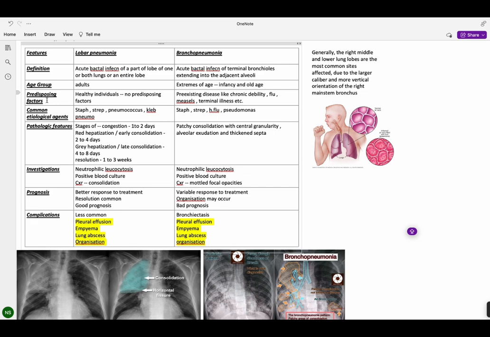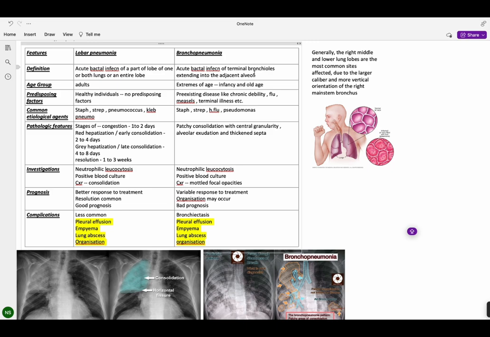Now the age group affected: lobar pneumonia usually affects adults, while bronchopneumonia affects the extremes of age, that is, either infants or older age groups. Then we have predisposing factors. In lobar pneumonia, the patients are healthy individuals, so any inhaled microbe can cause pneumonia in these people. There are no such predisposing factors, while in bronchopneumonia there has to be decreased immunity, some chronic illness, or other respiratory diseases like flu, measles, etc.